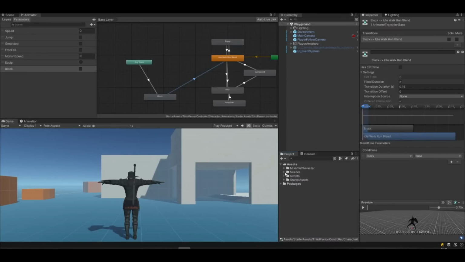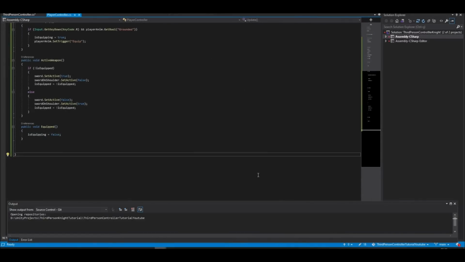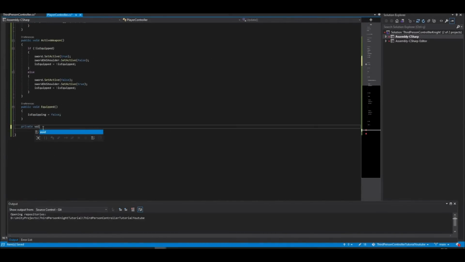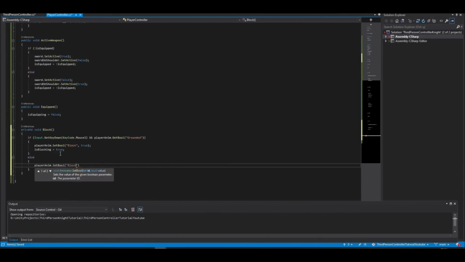Open the player controller script. Let's write the block method and its parameters. Call this method in update too.